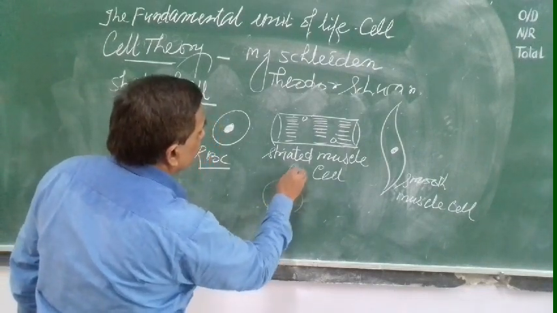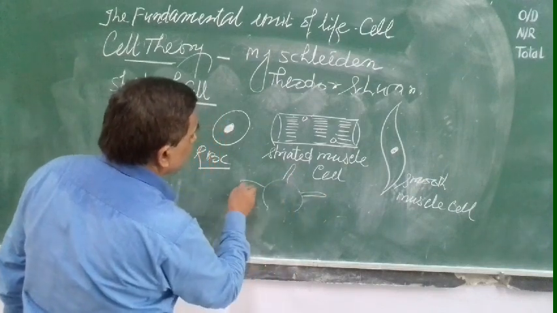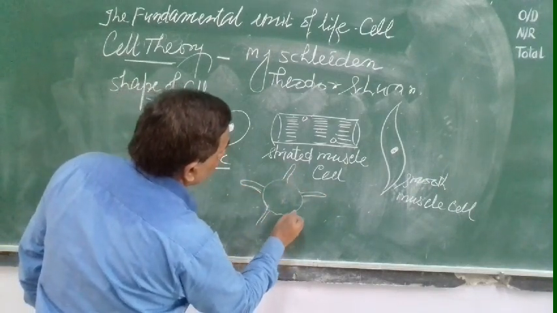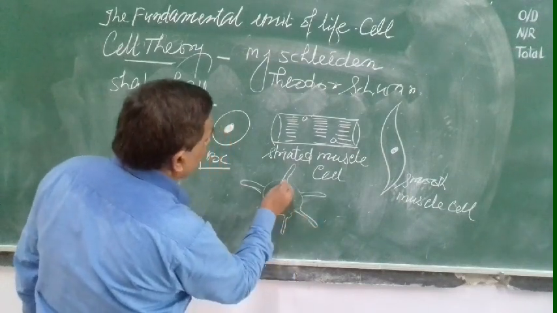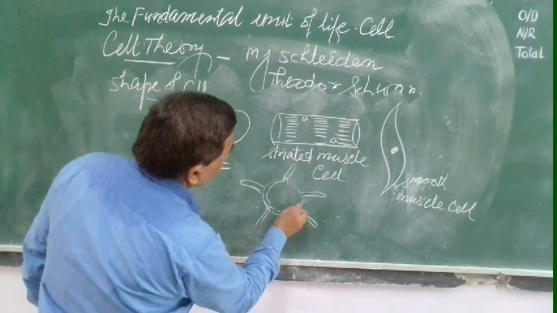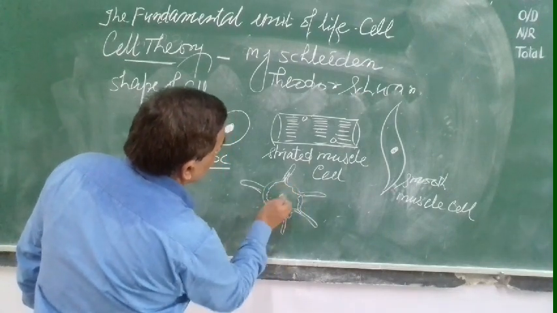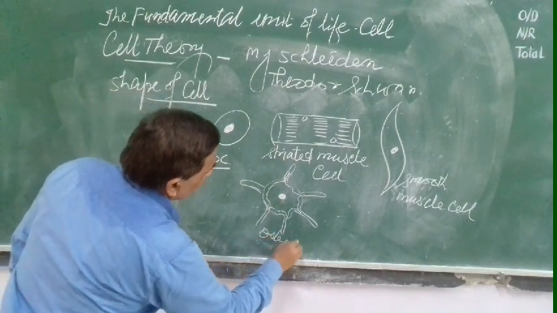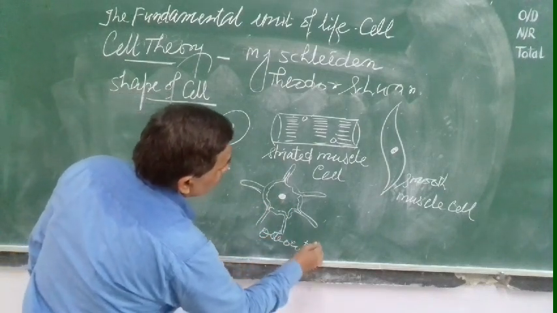Similarly, you can see the bone cell. It contains the canaliculi, osteocytes. Here are the bone cells, this is the osteocyte, bone cell.